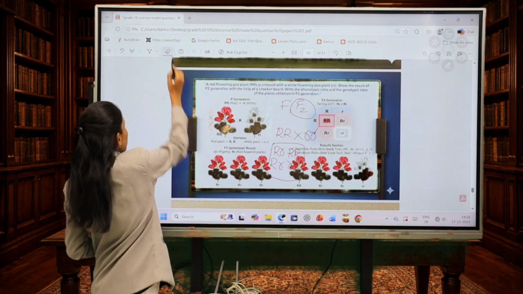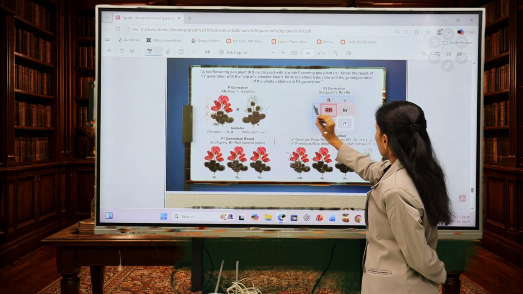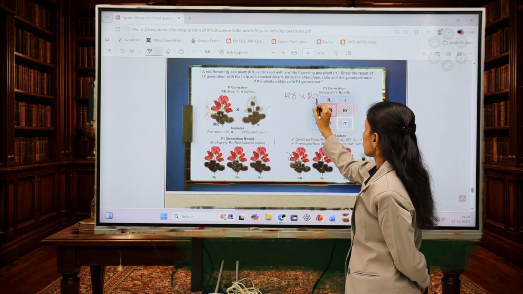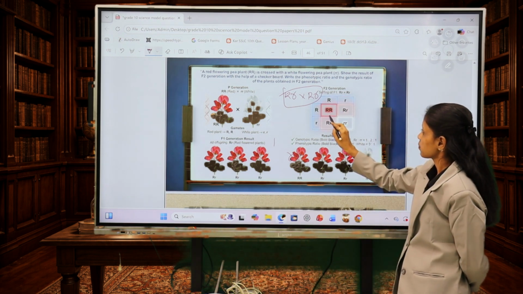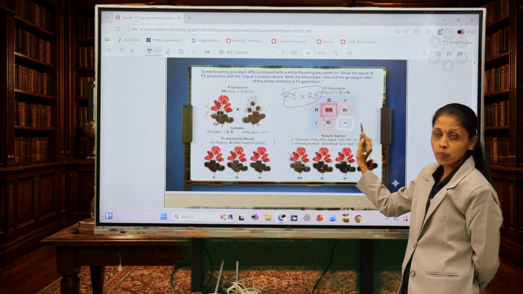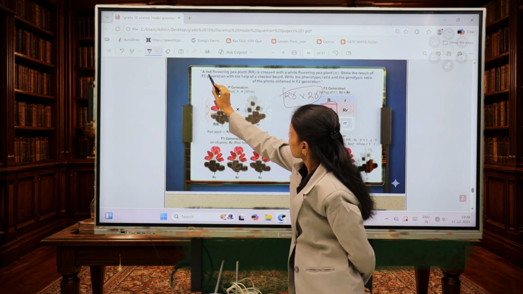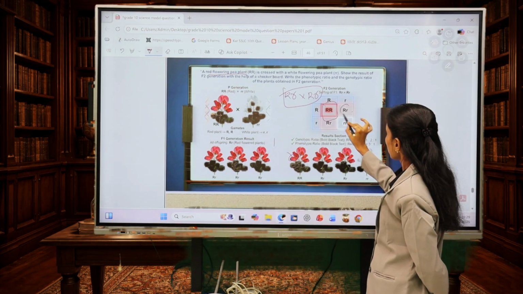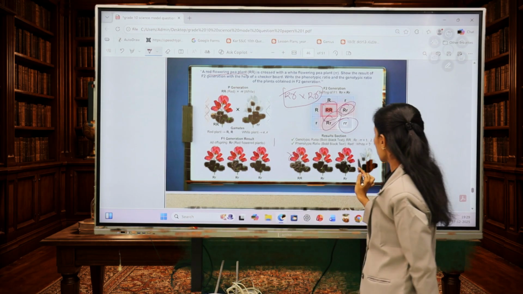But they are asking here about F2 generation. Once we get capital R small r in F1 generation, when we cross these, we get capital R capital R, capital R small r, capital R small r, small r small r. Here capital R means all are red flowering plants and dominant. And this one is white flowering, and the red flowering ones carry recessive genes. This is white.